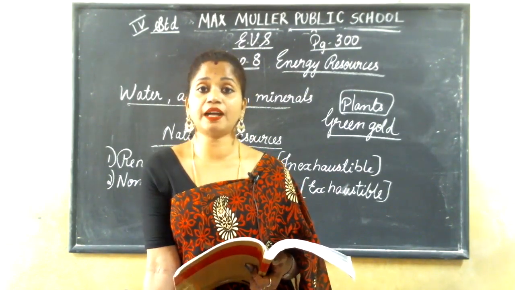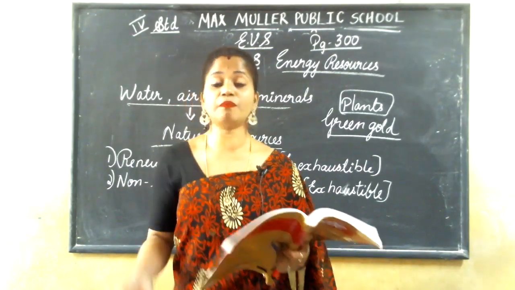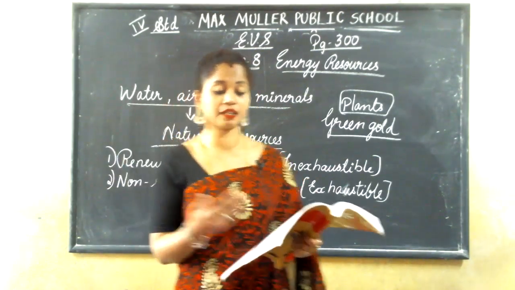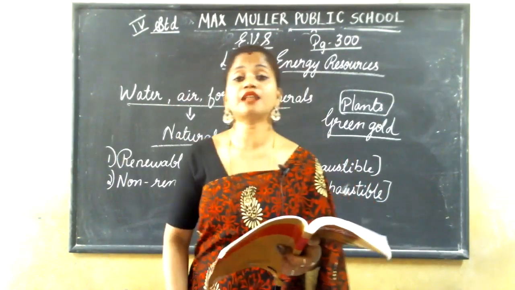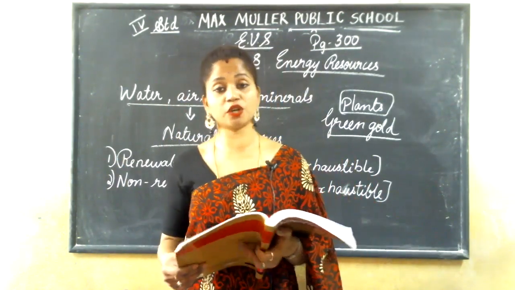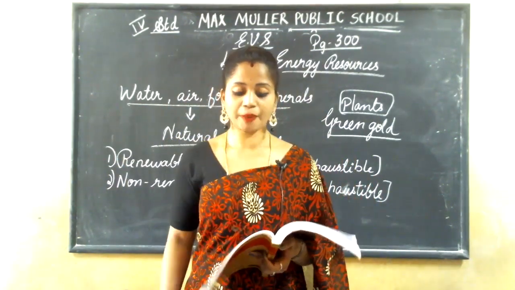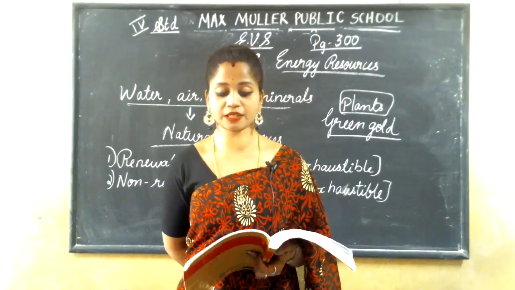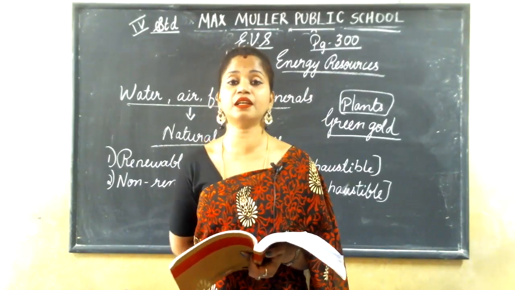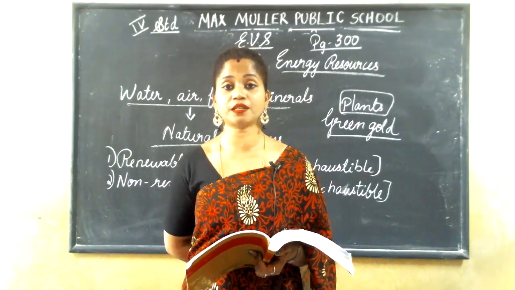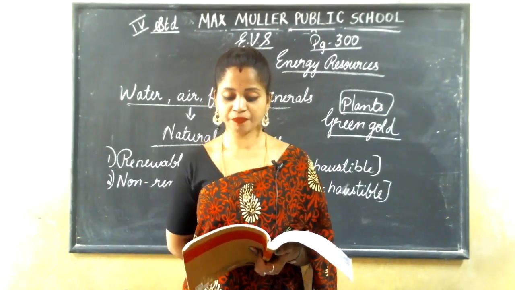By refining it, they get petrol, diesel and some other oils and fuels. Petrol and diesel, these two are used as fuel for vehicles.